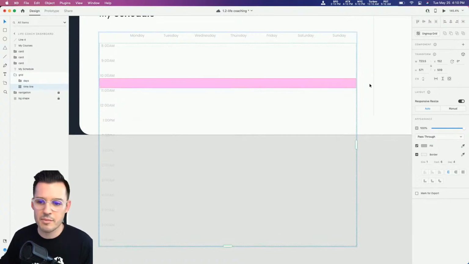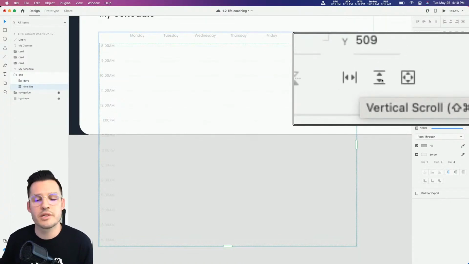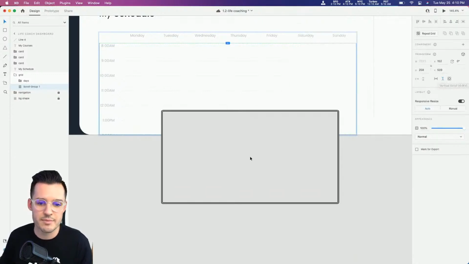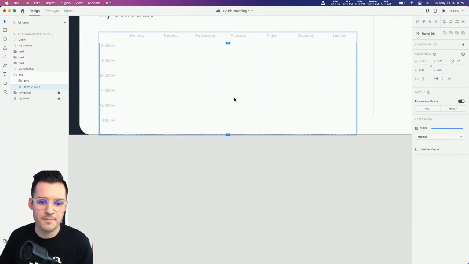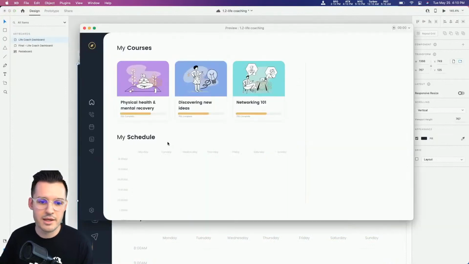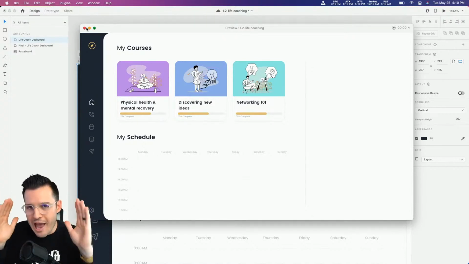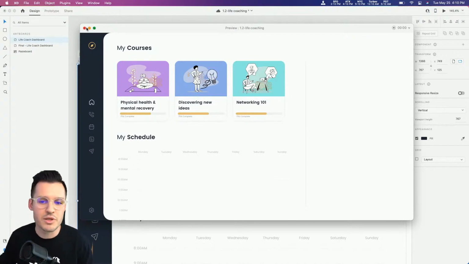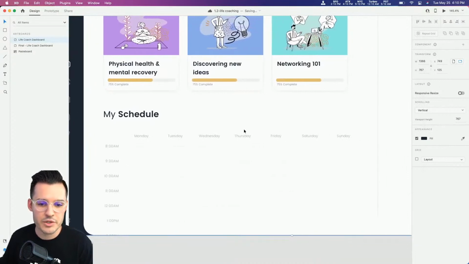I can still grab my entire timeline, but now what I want to do is add a vertical scroll group, which is going to help me scroll these items. And you'll see as soon as I do that, I get my little blue handles that I can extend up or down. And as soon as I now select my artboard, press play, we're going to be able to make this thing scroll up and down, which is kind of nice, kind of fun little functionality. If we wanted to have a single page web application where users have to stay on this frame, then this could be useful. Otherwise, we could just let them scroll down. We could do that too.